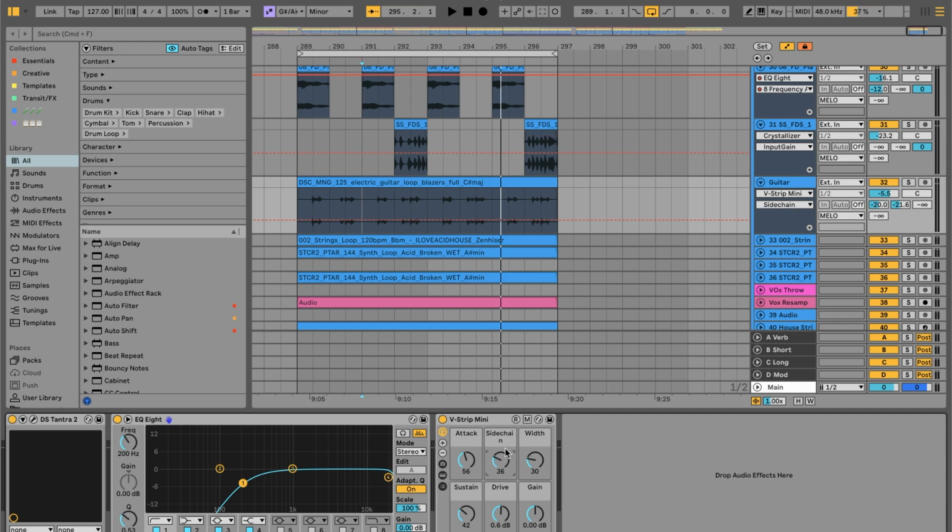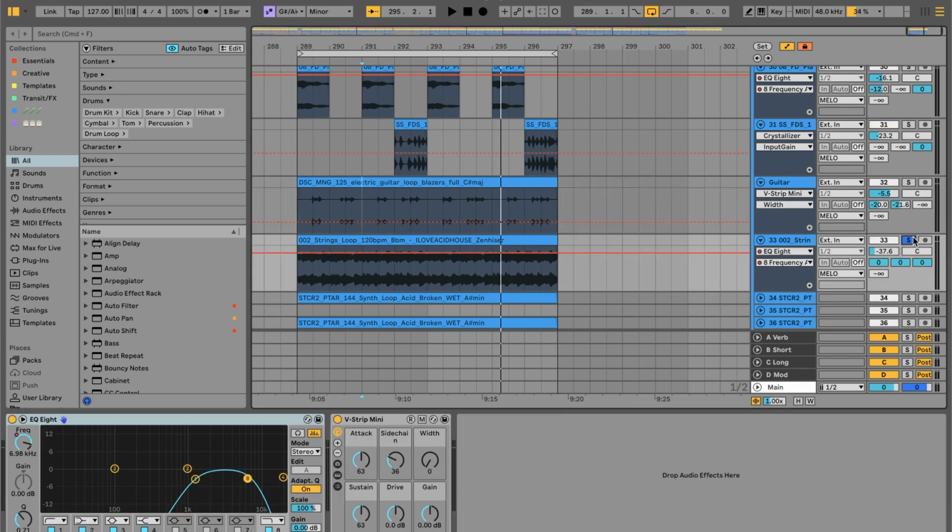Then we're also doing some sidechains, so pumping, making room for the kick, and then a little bit of width, so we're pushing to the left and right, making it a bit more stereo, and then dialing back the sustain to make that sound a little bit tighter, so it's not sustaining as much and taking up space in the song. It's getting pulled back a little bit quicker, letting elements come through. I think that's a nice way to explain that.